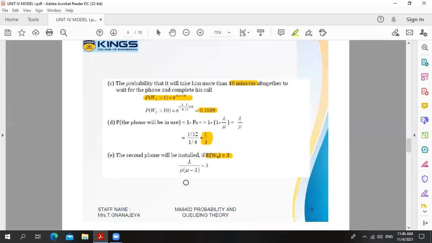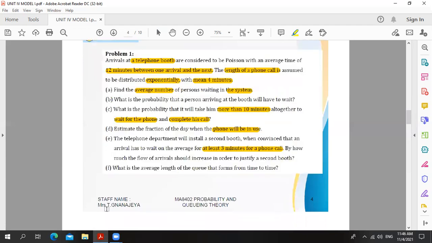Now we see question F. Question F: what is the average length of the queue that forms from time to time? What is the average length of the queue? Average length of the queue means the number of customers in the queue. But this is a non-empty queue, because the given sentence says it forms from time to time. It means we have to calculate the number of customers in the non-empty queue.